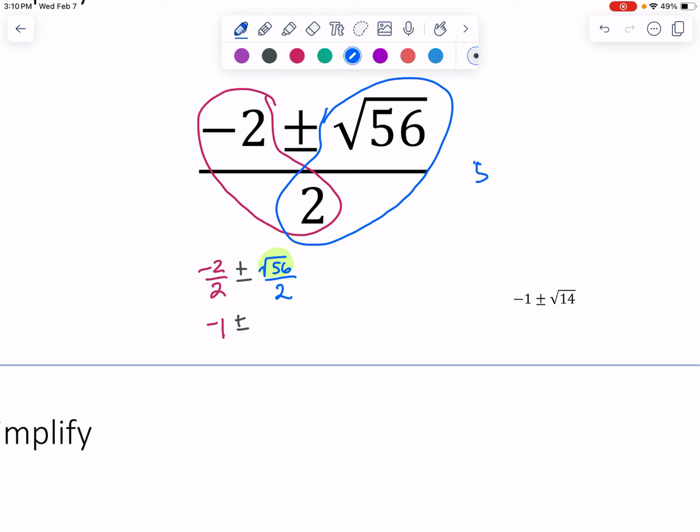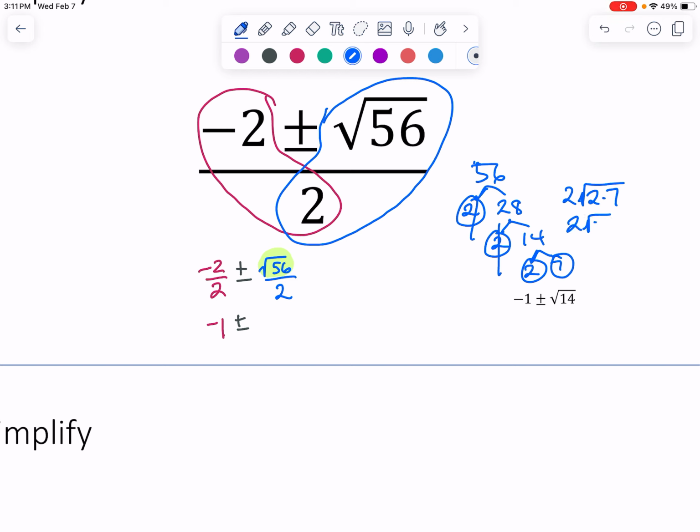So 56 is 2 and 28, and then 2 and 14, 2 and 7. So we have one pair of 2's, and then a lonely 2 and a lonely 7.